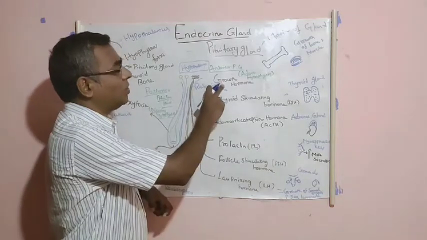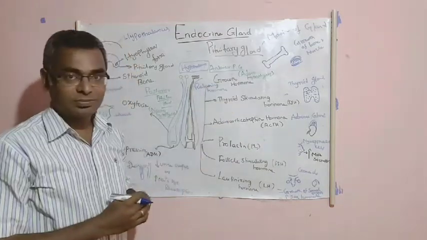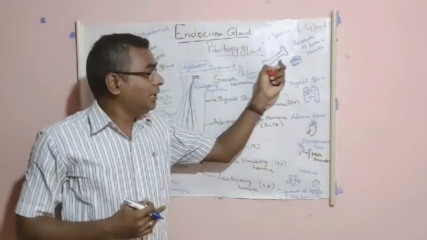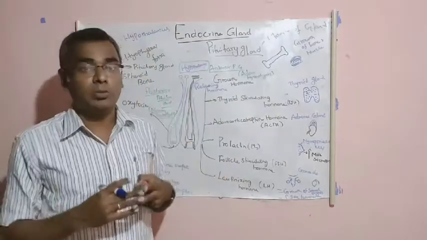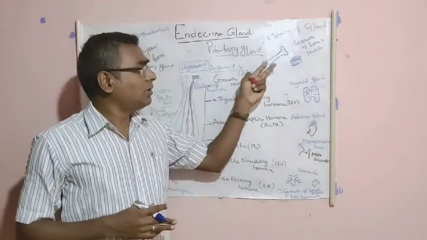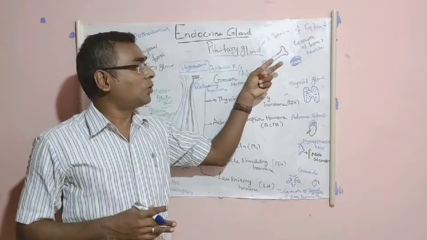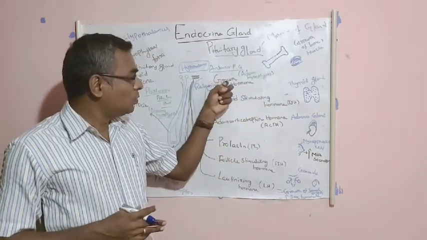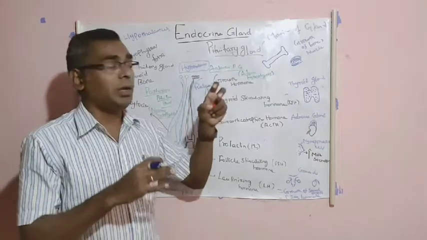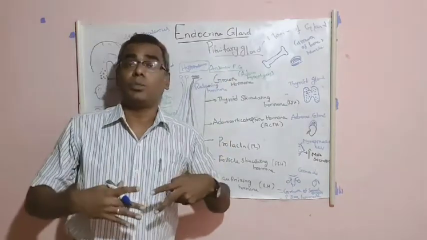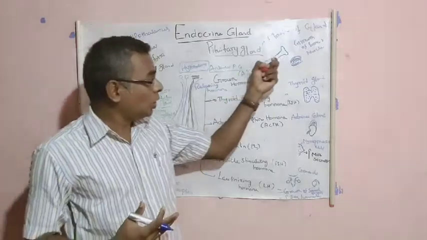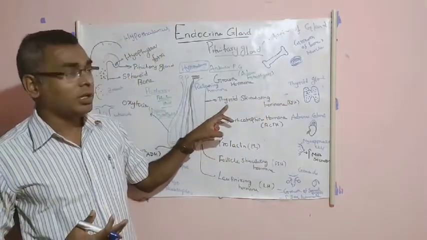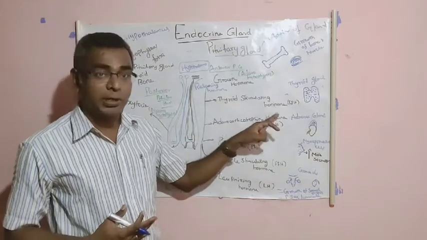The first hormone is the growth hormone, and the name itself denotes its function. It is essential for the growth of the human body. Growth means two things are important: one is bone and the other is muscles. So this anterior pituitary growth hormone is very essential for the growth of our body cells, particularly bones and muscles. And the second hormone is the thyroid stimulating hormone.